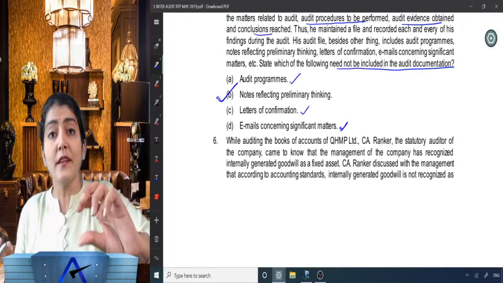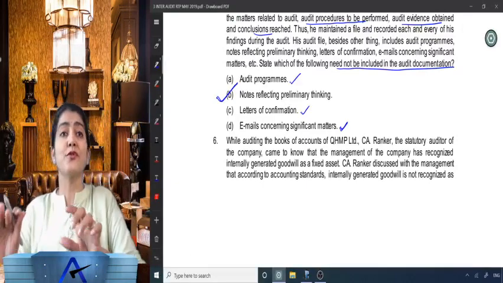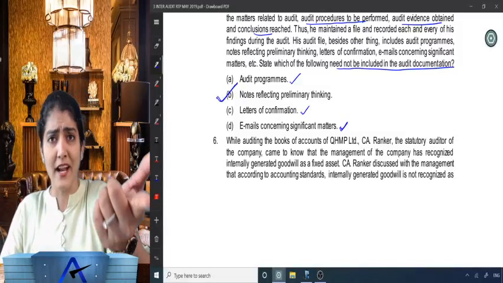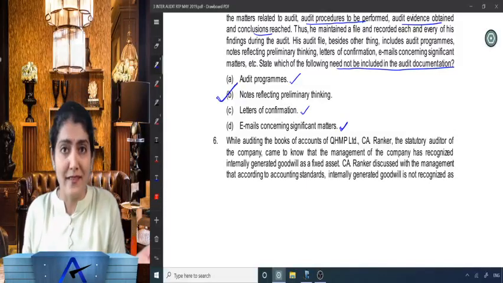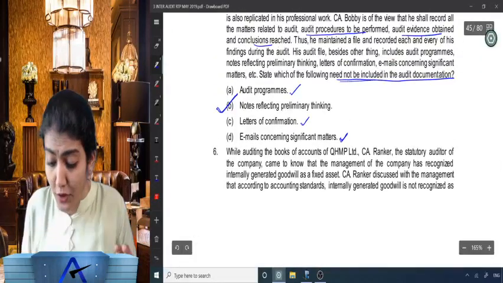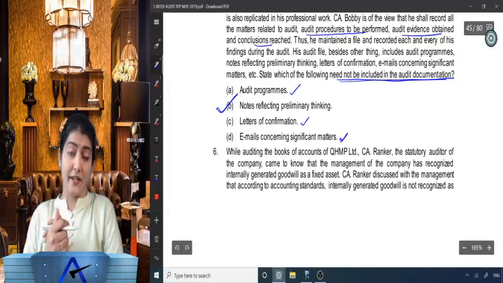Right, so I told you, either you should know the one correct option or you should know the three wrong options. Any one will do. Either you should know the one correct one or you should know the three wrong ones. Right, so notes reflecting preliminary thinking need not be included in the audit documentation.